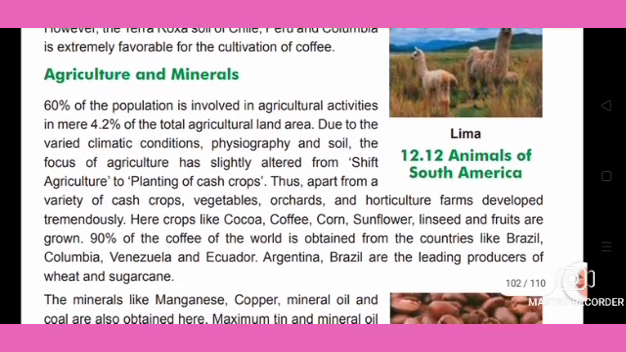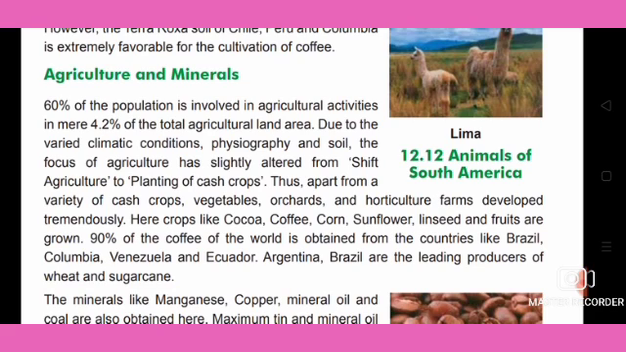Next we will see agriculture and minerals. 60% of the population is involved in agricultural activities on a mere 4.2% of the total agricultural land area. So there is very little area, yet 60% of the population is involved in agriculture.